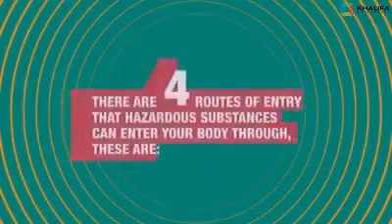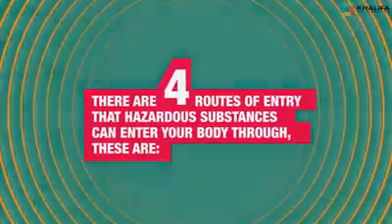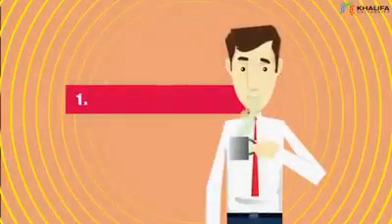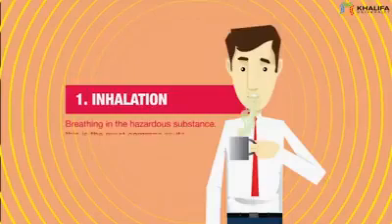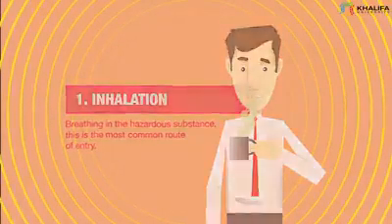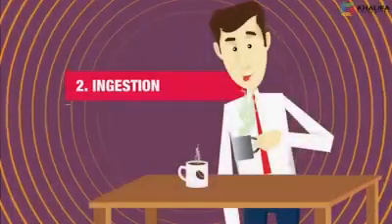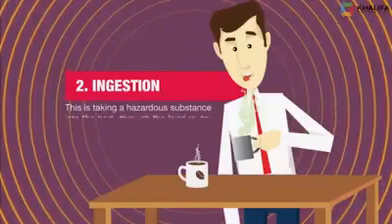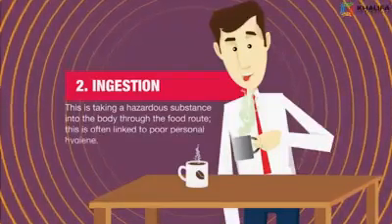There are 4 routes of entry that hazardous substances can enter the body through. These are: 1. Inhalation. Breathing in the hazardous substance. This is the most common route of entry. 2. Ingestion. This is taking a hazardous substance into the body through the food route. This is often linked to poor personal hygiene.